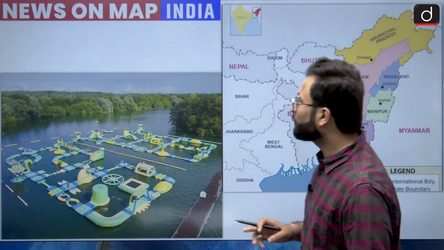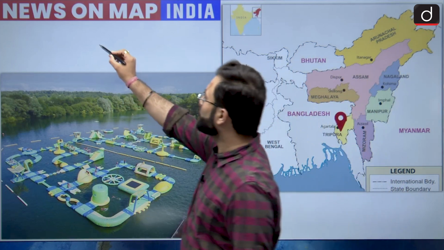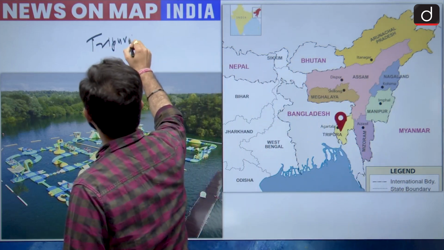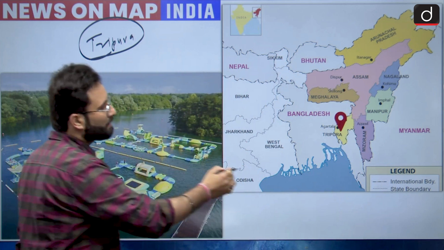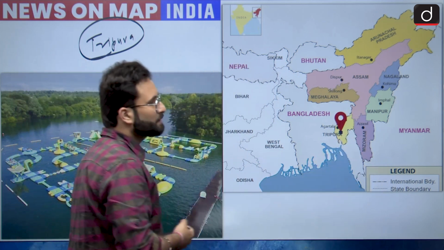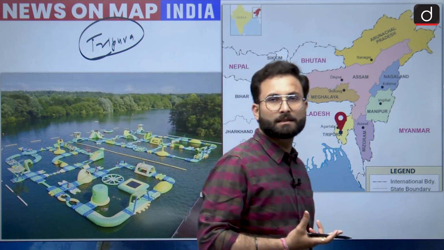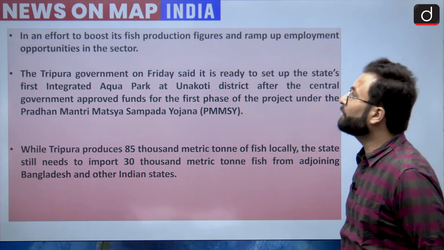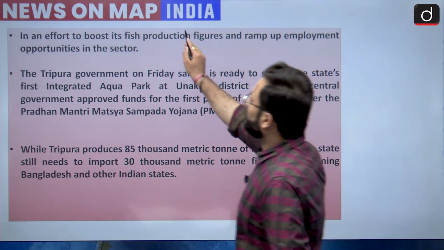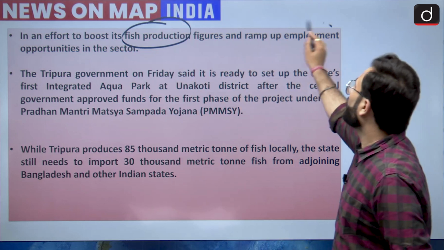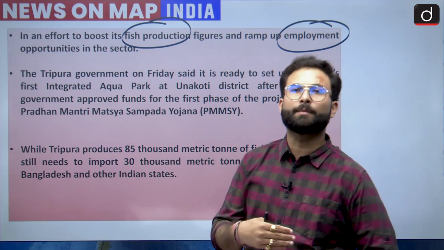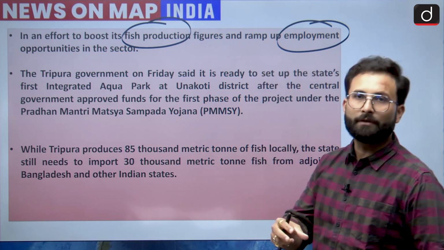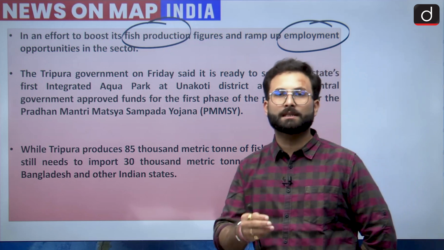Okay, now coming to the area here, so this was in news because Tripura is planning to set up an integrated aqua park. Okay, so here you can see there will be aquaculture as well as fun activities. Now here you can see in Tripura, in northeast we have this park. So we are talking about this state, that is Tripura. Okay, so you can say in an effort to boost fish production. Okay, and second, to increase the employment opportunities. So obviously if you are setting up an aqua park over there, tourism will increase and there will be other employment opportunities which will be generated around that particular area. You can say there will be a ribbon development.